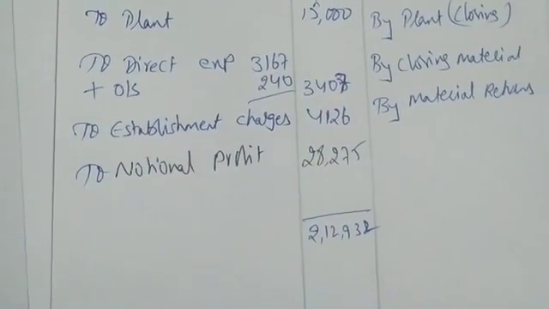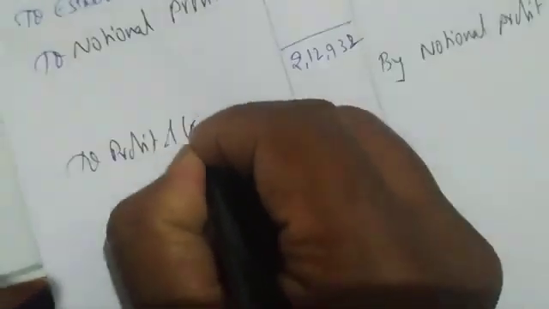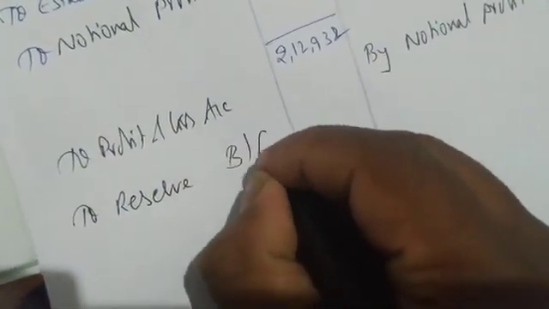Done? Yes. Now I am writing here by notional profit, 28,275. Right, debit side to profit and loss account, to reserve. This will be the balancing figure.